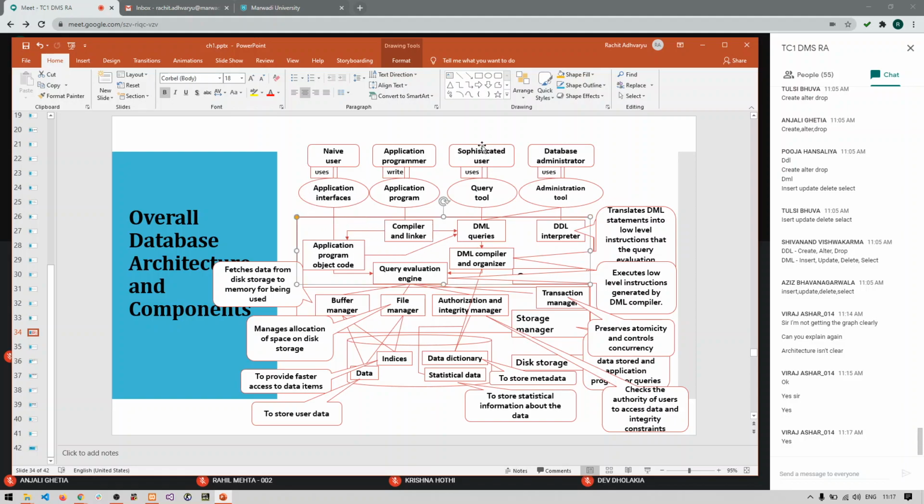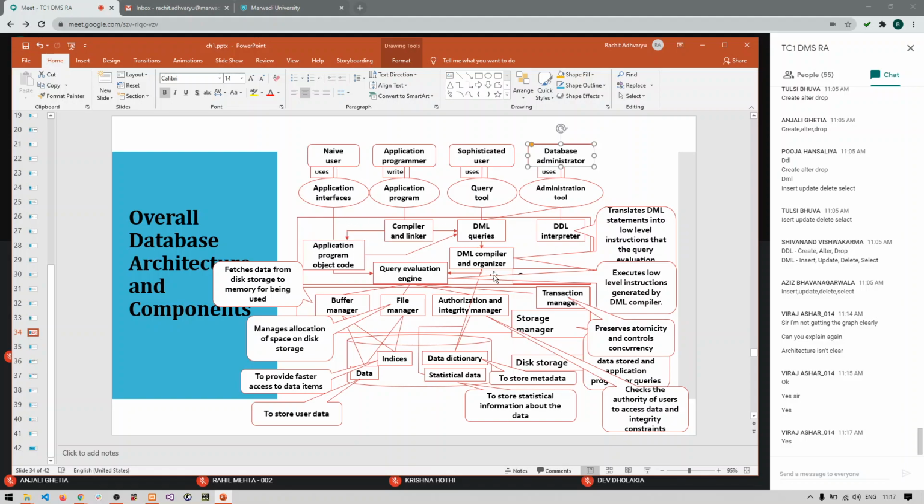Then next, sophisticated users are using some query tools, and they are writing queries of data manipulation language. So they are writing specialized queries of inserting, updating, deleting or fetching the data. And at last, database administrator is using administration tool and writing the data definition language queries. That means alter, create and drop.